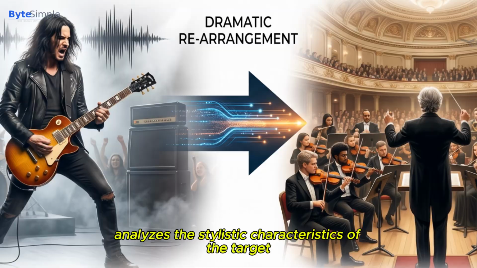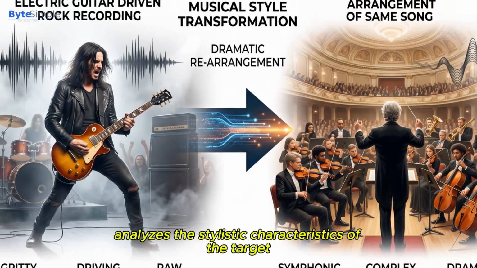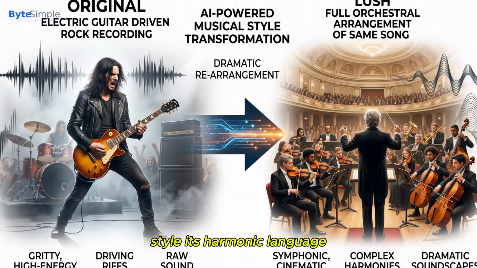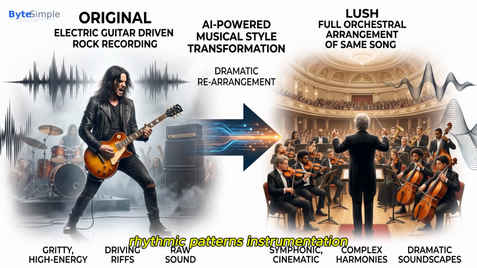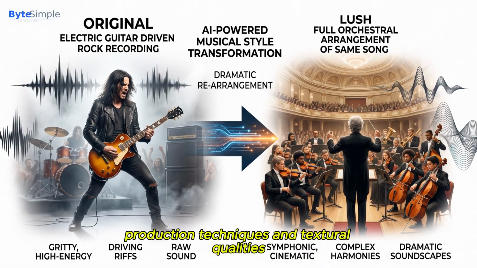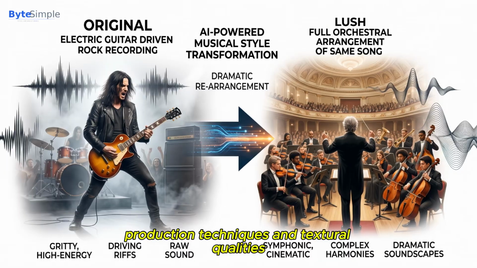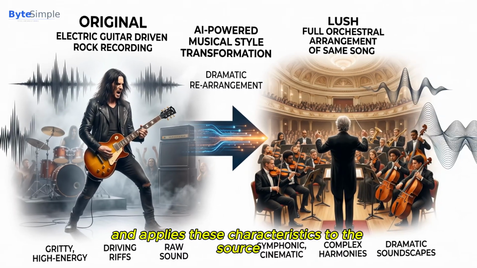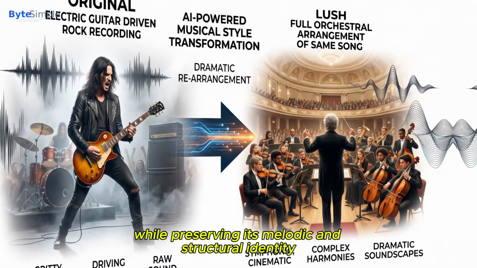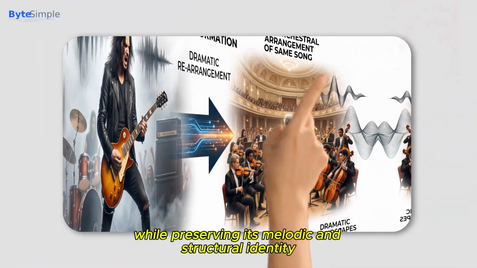The technology analyzes the stylistic characteristics of the target style, its harmonic language, rhythmic patterns, instrumentation, production techniques, and textural qualities, and applies these characteristics to the source material while preserving its melodic and structural identity.